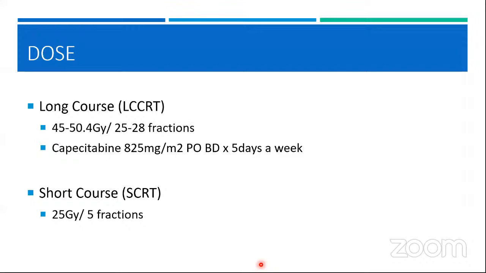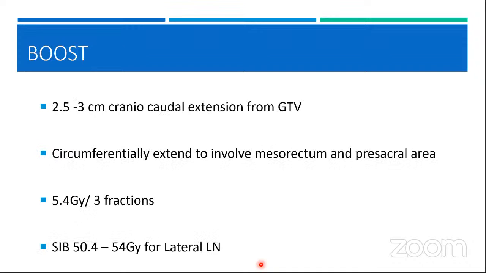And this is not given concomitant with chemotherapy. We'll discuss this in detail. Coming to the boost. So usually what we do is that we give the 45 gray volume to the entire volumes, and then the remaining boost up till 50.4 gray is given to the boost volume.